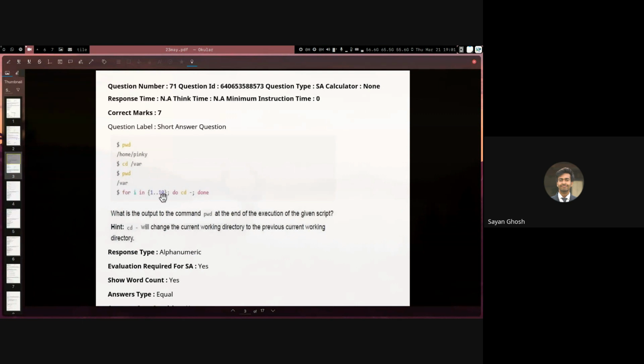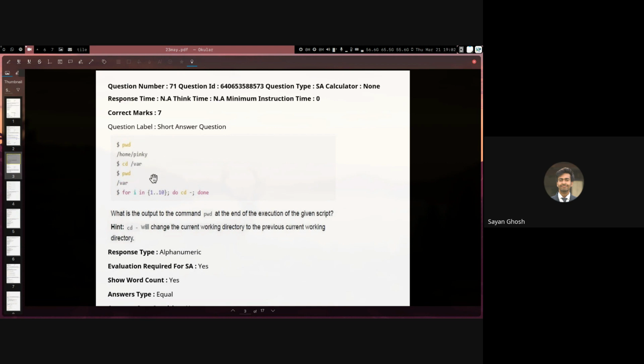Then we have a for loop here. For i in 1 to 10, do cd dash. So we know cd goes to the home directory, cd dot dot goes to the parent of the current directory, and cd any other name goes to that directory. But if we do cd dash, this means it goes to the previous directory. So not the parent directory, but wherever we were earlier. For example, if I am in Pinky and then I go to where, then if I do cd dash, it will again go back to Pinky. Again, if I do cd dash, it will go back to where. So it will keep on cycling like this.